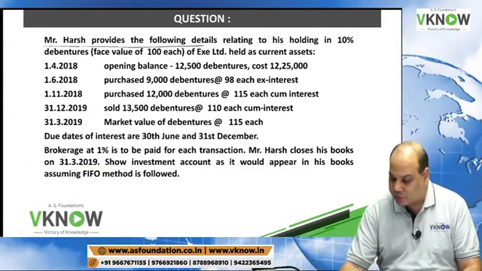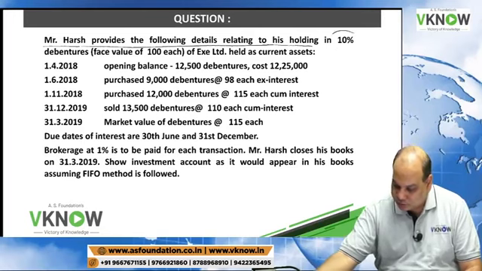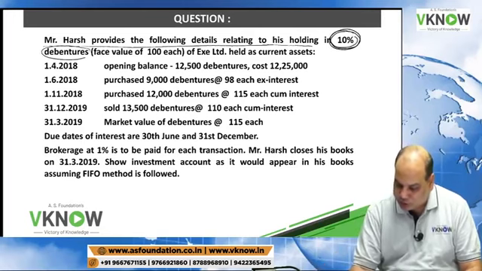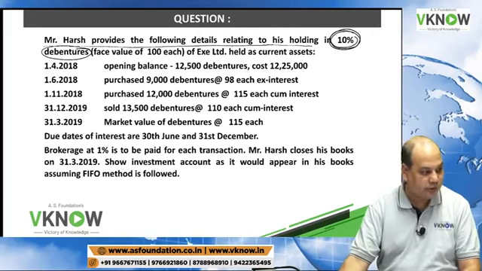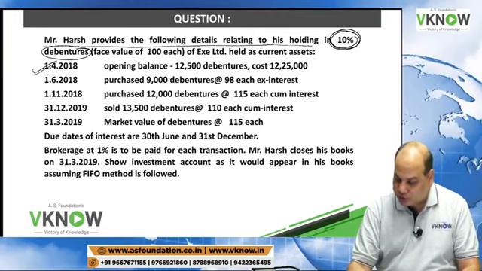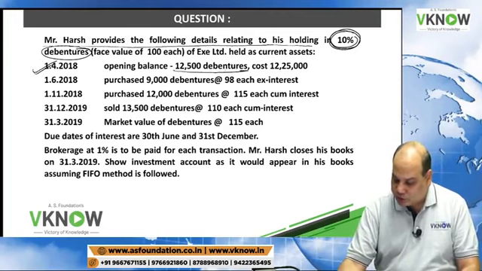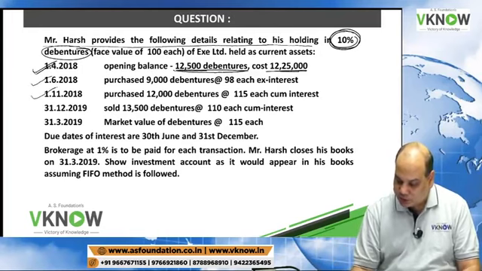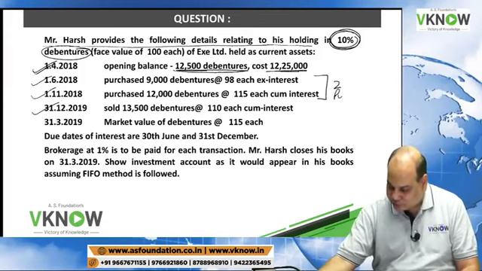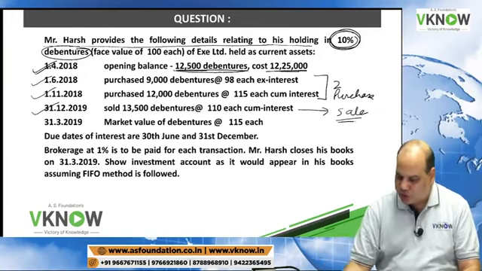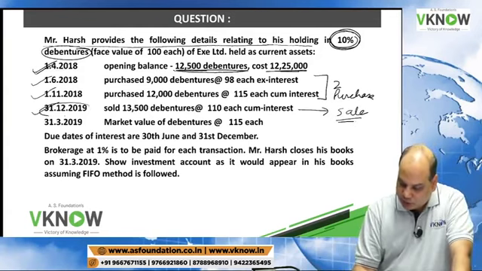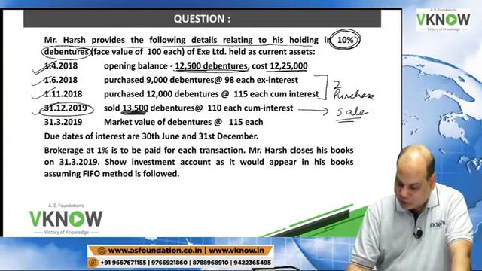Mr. Harsh provides the following details regarding his holding in 10% debenture. So, interest rate is 10%. Face value is rupees 100 each of X Limited, held as current asset. This is opening balance given to you. Number of debentures 12,500 and this is the cost. Then there are two purchases and one sale. Sale is after the purchases, 13,500.